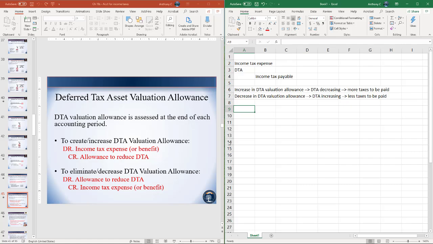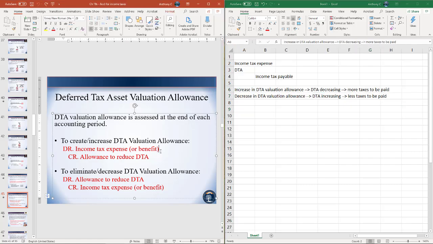Right, and so this concept right here explains the journal entry we're making. So if we're increasing a DTA valuation allowance, we're going to end up paying more taxes, so we'll end up recognizing more income tax expense.